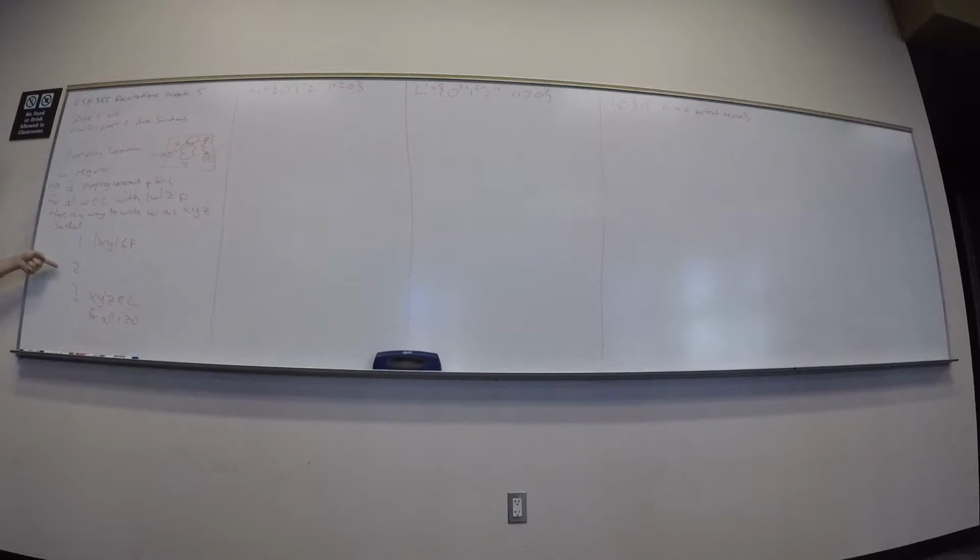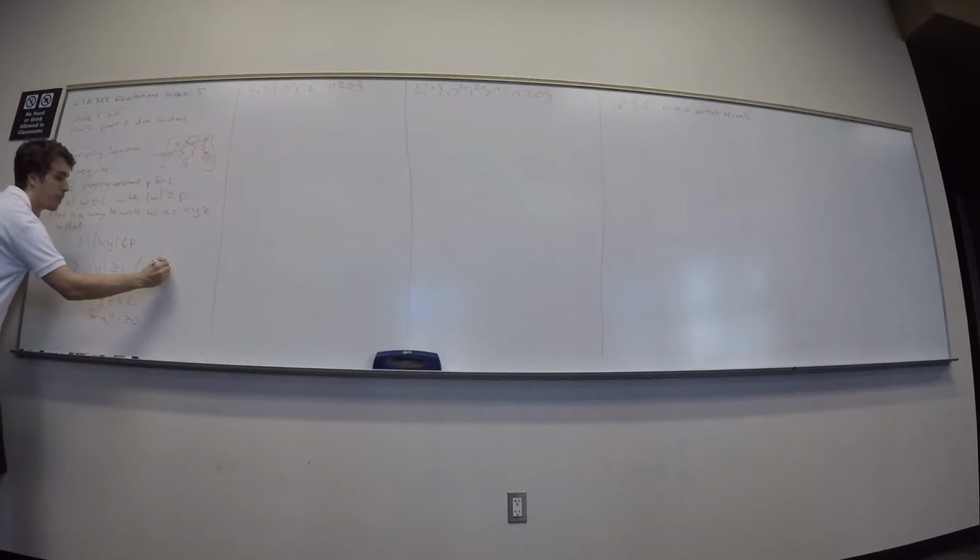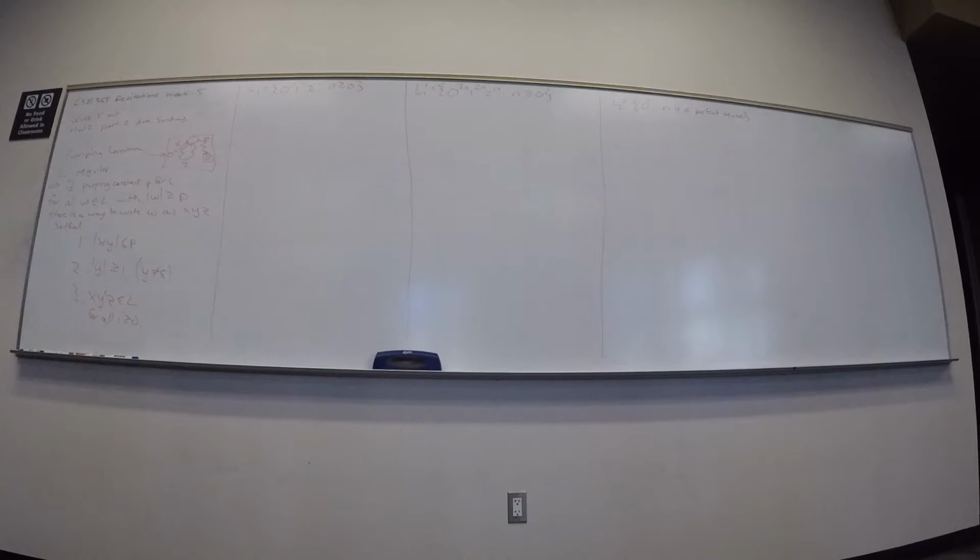The second condition we actually do need. So what is that second condition? The length of Y is bigger than 0. Equivalently, the length of Y is at least 1, or Y is not empty. So why is that one true? How come that's true?